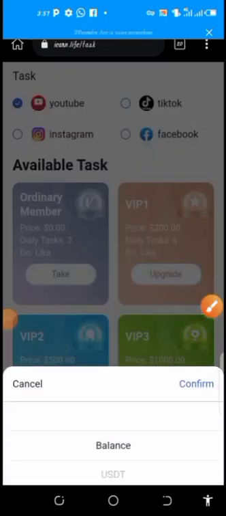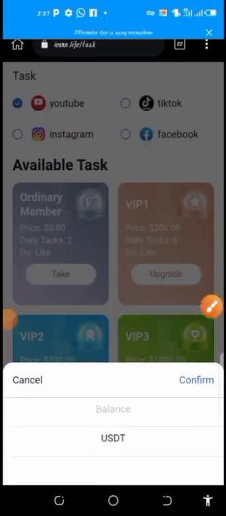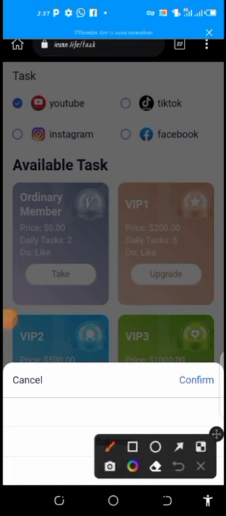You can click on it, and you can either choose to make use of your balance, which is one thing that made this place most nice, because using other platforms that I've been working with, I hardly see this option of using balance to recharge or USDT to recharge. So if I want to use my balance to recharge, I can select this first one, assuming I have earned up to $200. So the next thing I'm going to do is to click on confirm.